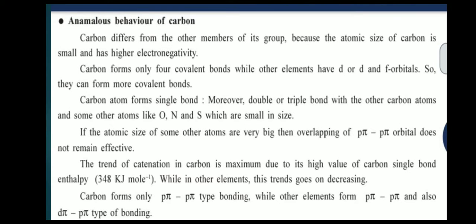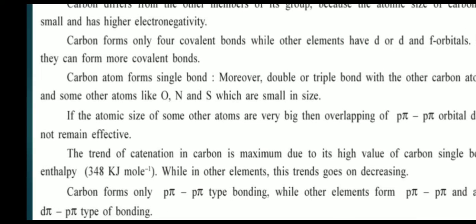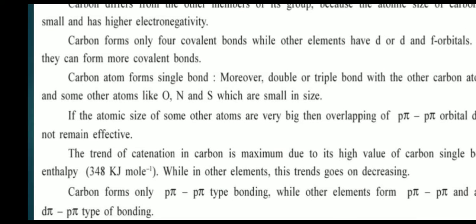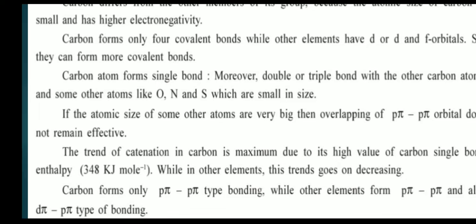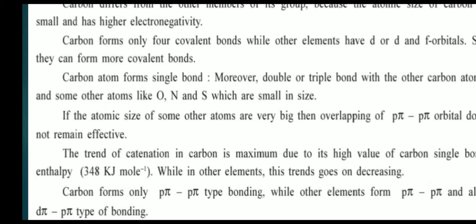Anomalous behavior of carbon. Carbon differs from the other members of its group because the atomic size of carbon is small and it has higher electronegativity. Carbon forms only 4 covalent bonds, while other elements have d or d and f orbitals, so they can form more covalent bonds. Carbon atoms form single bonds, and also double or triple bonds with other carbon atoms and some other atoms like oxygen, nitrogen and sulfur, which are small in size.